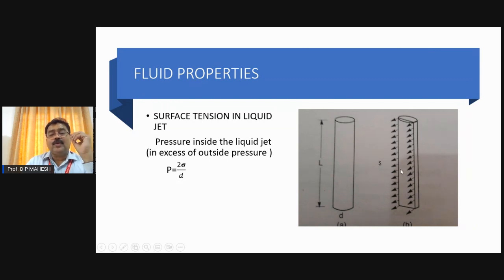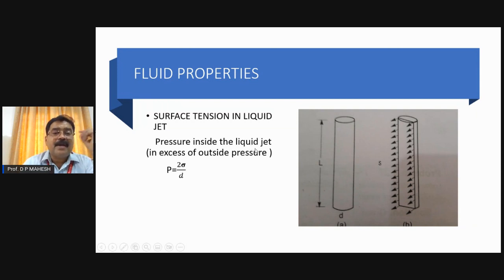Then sigma into 2L. When you view from this angle, this liquid jet will look like a rectangle with one side L and the other side d. That is L into d, so L into d into P becomes the pressure force. Then sigma into 2L, with a length equal to 2L, becomes the tensile force due to surface tension. By equating both, we will get the final equation.